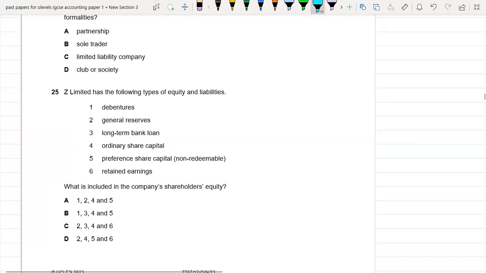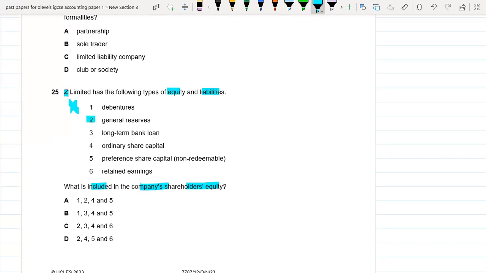Okay. Z Limited has the following types of equity and liabilities. So these are the equity and liabilities. What is included in the company's shareholder equity? Okay. So if you see, first one is the debenture. So we know that debenture is not part of shareholder equity. This is part of non-current liability. So this is not right. Reserves, yes, reserves is a part of shareholder equity. So this can be right.